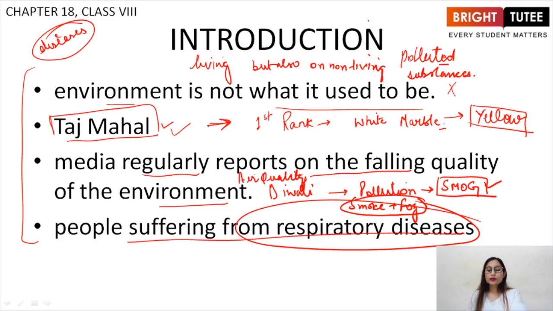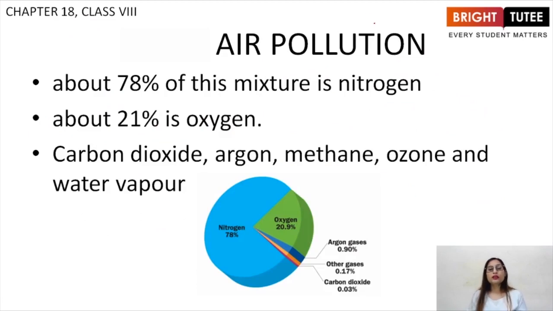So students, we are going to study about air pollution now. The first topic of this chapter is air pollution. Before studying air pollution, we must know what air is made up of. What does air consist of? Air is a mixture of gases.